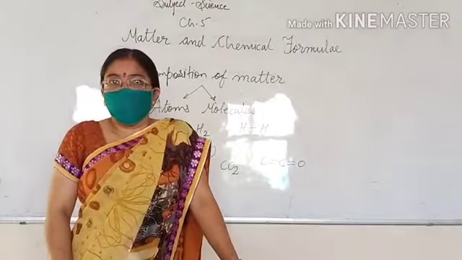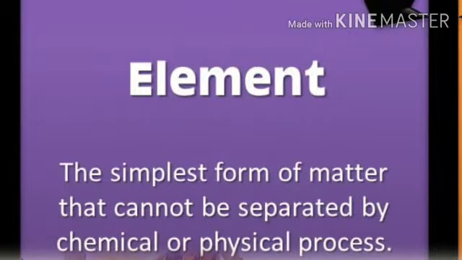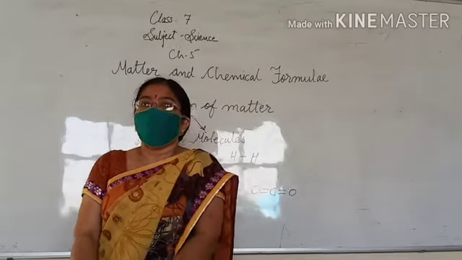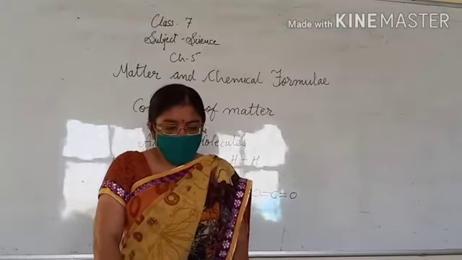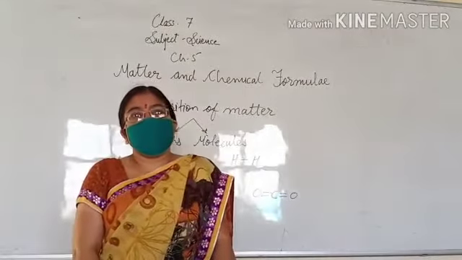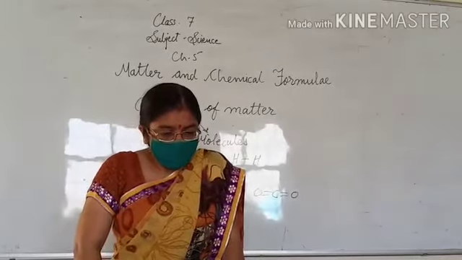Now we discuss elements. An element is a pure substance. It consists of only one type of atom. For example, the element oxygen is composed of only oxygen atoms. The atoms of one element are not the same as the atoms of another element. For example, the atoms of iron are different from those of gold. In this manner, all elements have different types of atoms, and there are almost 118 elements.